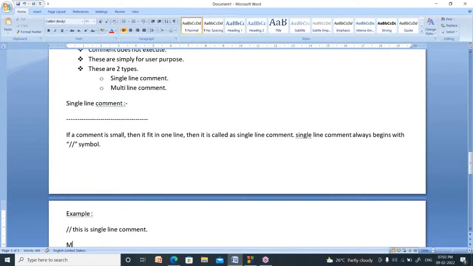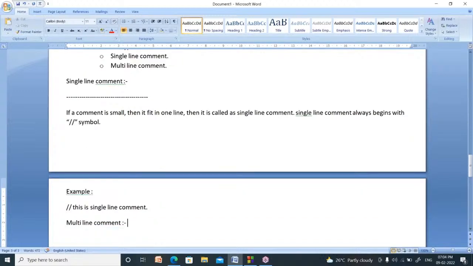Now what about multi-line comment? A multi-line comment is a comment which is large, which is lengthy. If a comment is lengthy, then it does not fit in one line and wraps to multiple lines.